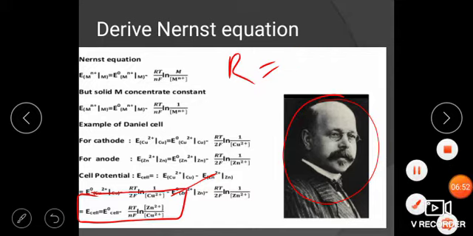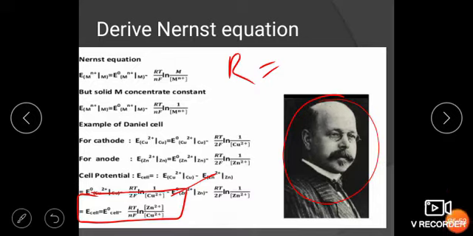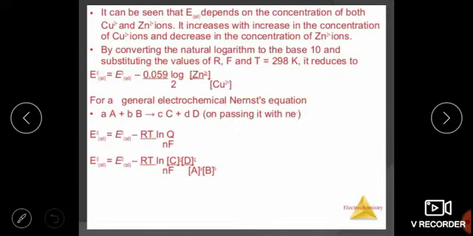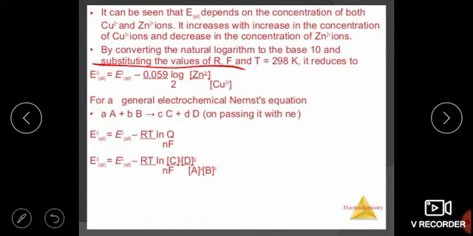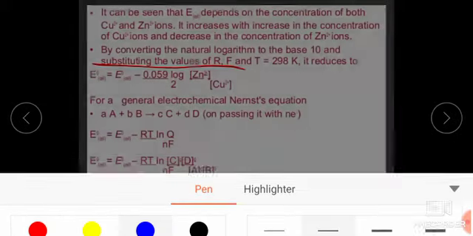So let me see, the value of R is 8.314 joule per kelvin per mole, whereas the value of F is 96487, which is written in general as 96500 per mole. Temperature is in kelvin and n is 2 here. So by putting all these values, we are getting this equation. Okay, let me take this pen.